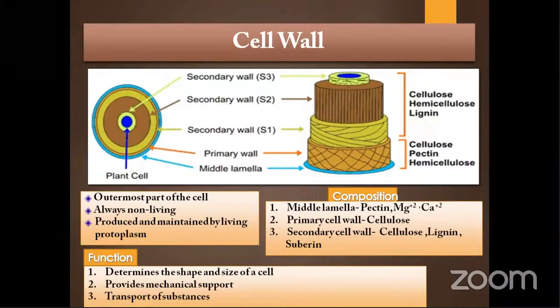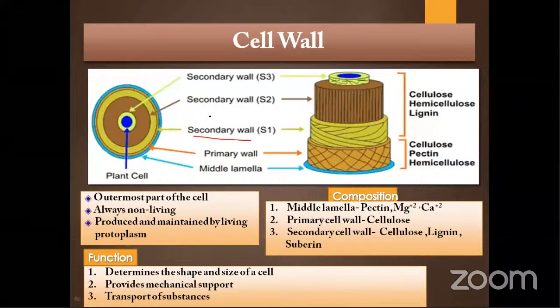Among secondary wall, primary cell wall or middle lamella, which is the outer one? Yes, middle lamella is the thing that connects two cells, right? From outside to inside, first of all the middle lamella is laid, the blue one. Inside of that you can see the primary cell wall. Inside of that, at last, the secondary cell wall is formed.